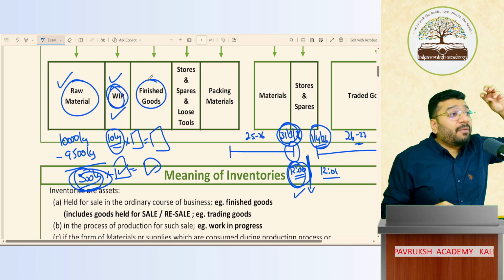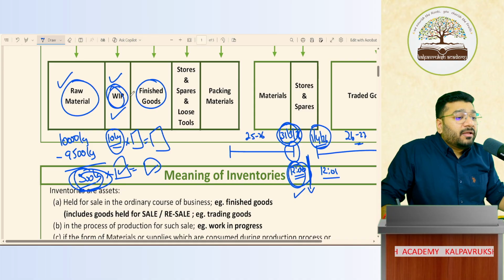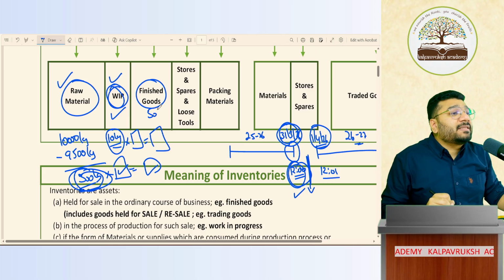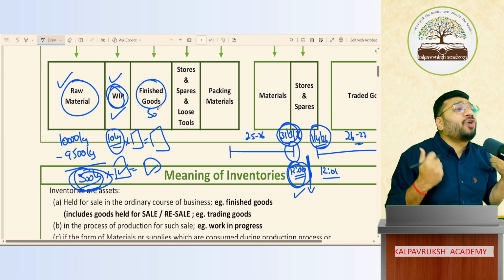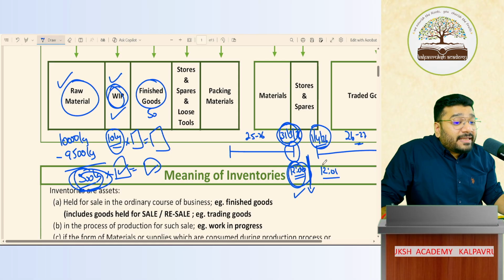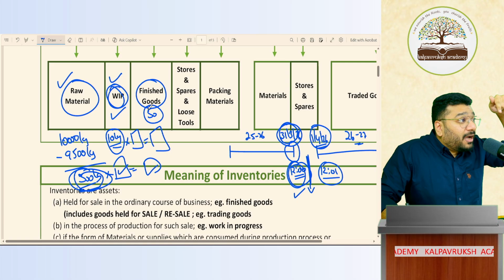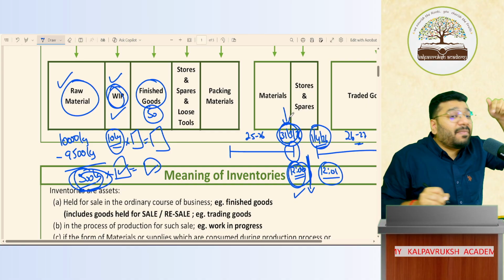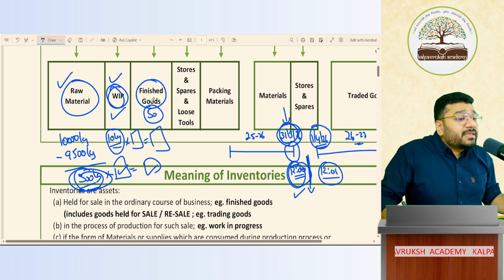So from 9 p.m. in the night till 12, I manufactured 50 cakes. How many cakes? 50 cakes. Where will I go and sell? After 9 p.m., who will come and buy? Tell me, which shopkeeper will come and buy? Nobody will come and buy. Which means these 50 cakes will stay in my stock till the next day. So these 50 cakes are closing inventory as on 31st March 26. Got it, not got it? So this is called closing inventory of finished goods in quantity.